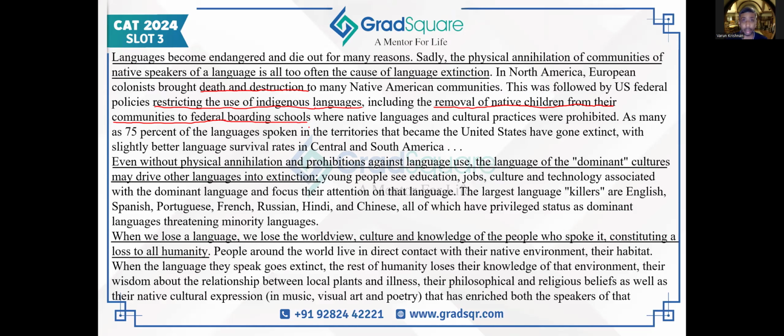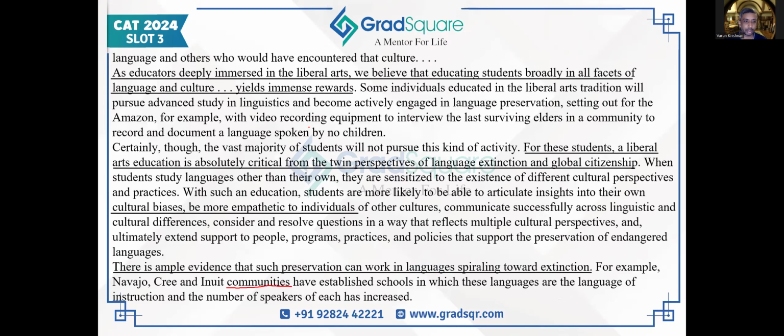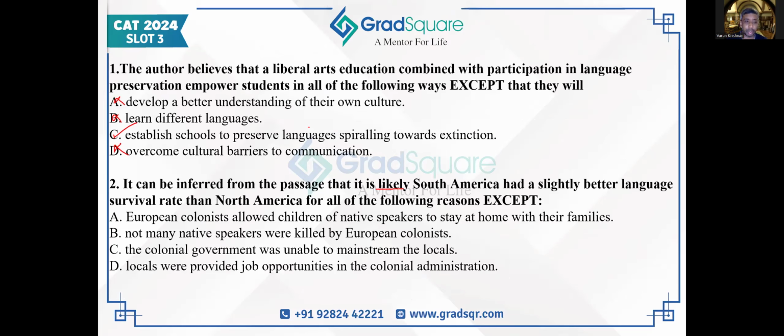One, their languages were restricted, prohibited. Their children were removed from the communities. As those communities, people were directly killed. So whichever option is not talking about one of these three will be the correct answer. So when I look at the options from these perspectives, then I realize that answer should be option D, because locals being provided jobs in colonial administration is not being mentioned as a reason for North American languages going extinct.